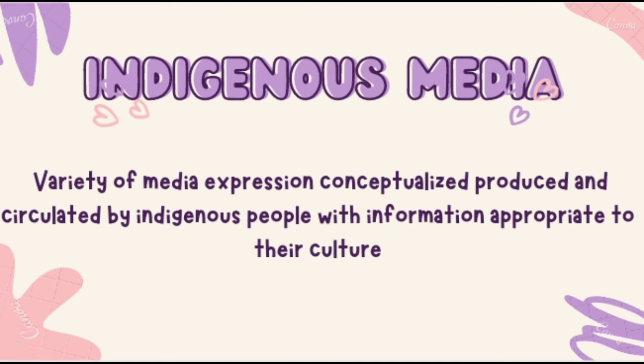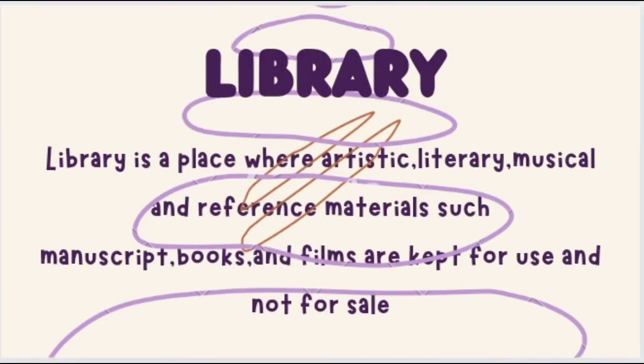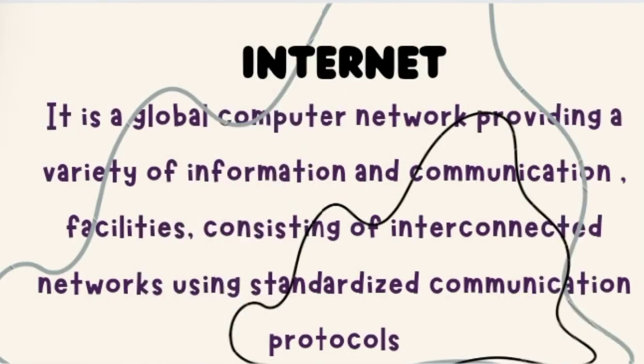Indigenous media is a variety of media expression conceptualized, produced, and circulated by indigenous people with information appropriate to their culture. Next is the library. A library is a place where artistic, literary, music, and reference materials such as manuscripts, books, and films are kept for use and not for sale. Last is the internet. It is a global computer network providing a variety of information and communication facilities consisting of interconnected networks using standardized communication protocols.